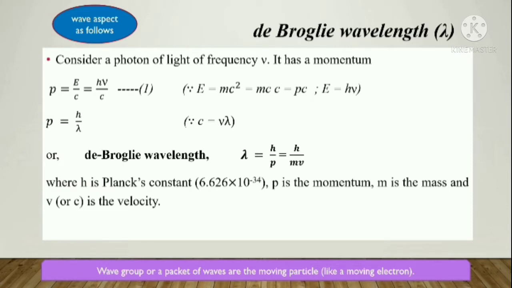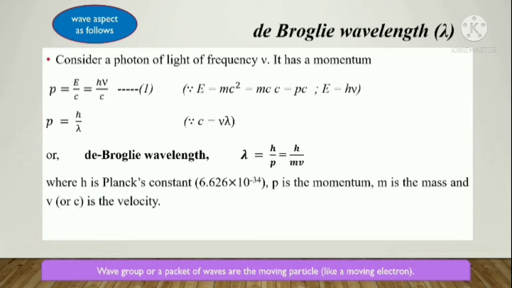It is obtained from E equal to mc square and E equal to h nu. From that we get p is equal to h nu by c. And we know the relation between nu, that is the frequency, lambda and the speed of light. From that nu by c is considered as 1 by lambda, and I can substitute here, that is p is equal to h by lambda.